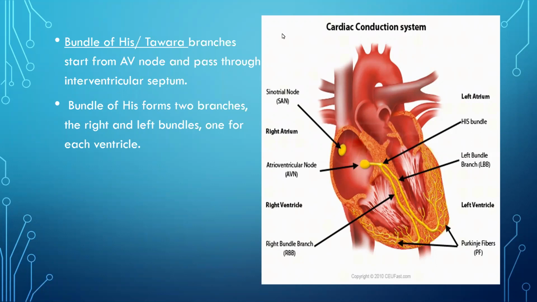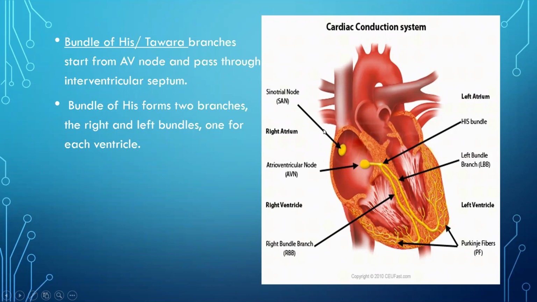They discovered that from the AV node, the electrical impulses are given to the ventricles in the form of fibers, and that is why the name bundle of His and Tawara branches is given.